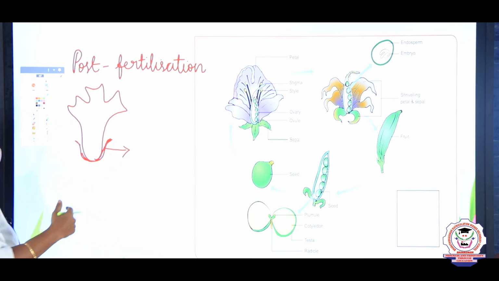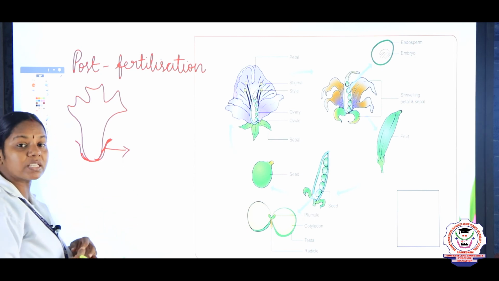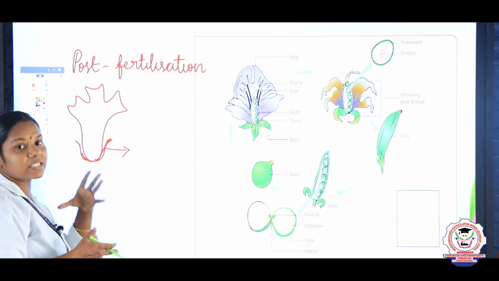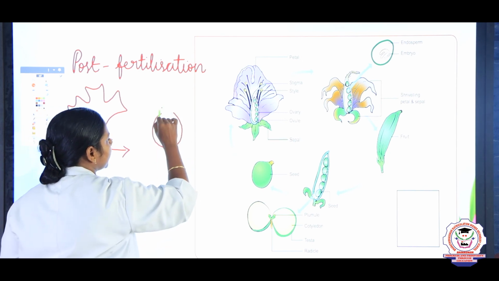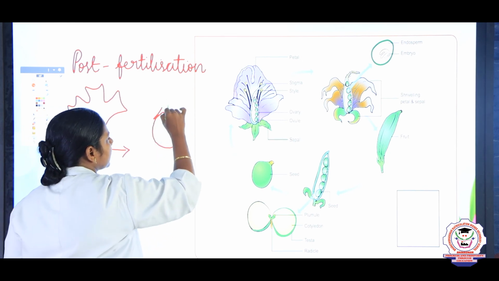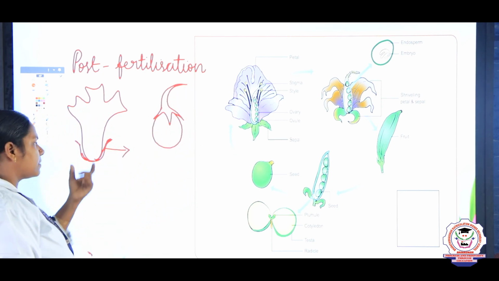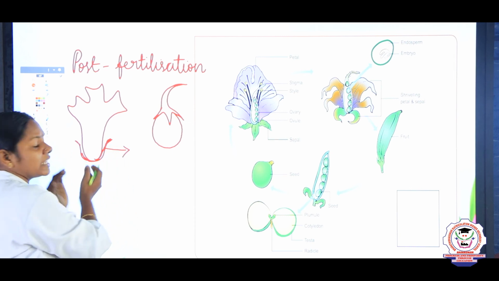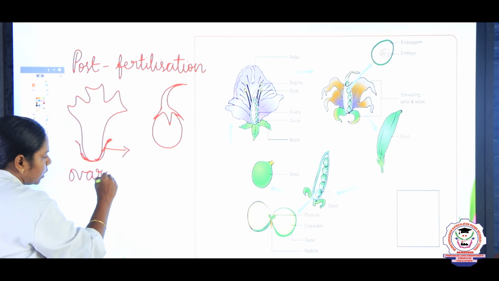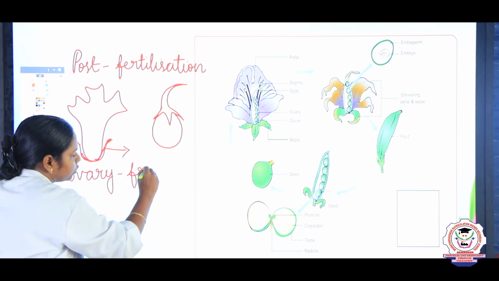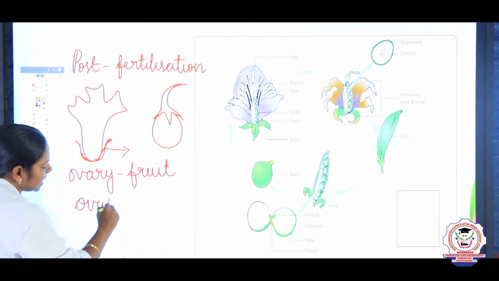After the fruit development, the sepals wither. But in some flowers, for example brinjal, the calyx is persistent. In brinjal, you can see the green structures on top like this. This is the calyx, which is persistent. But in many flowers, the calyx withers and the ovary develops into fruit.